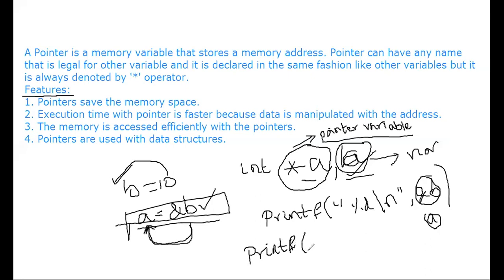Okay, to display the value of B, how many ways are there? See here, you can display B directly. If you write B, the value of B is printed automatically.